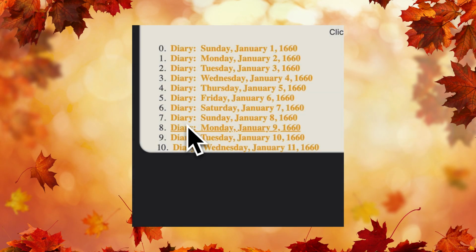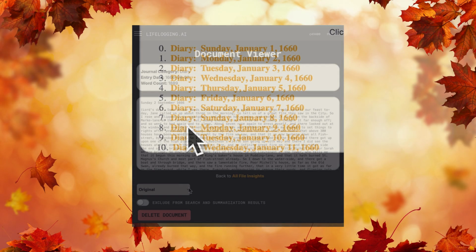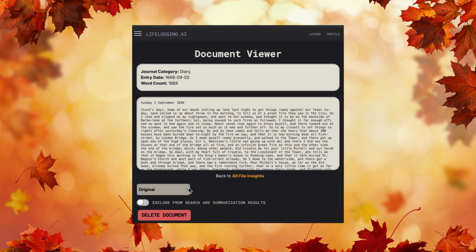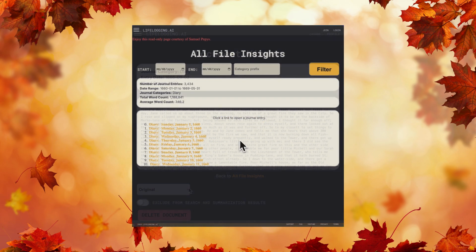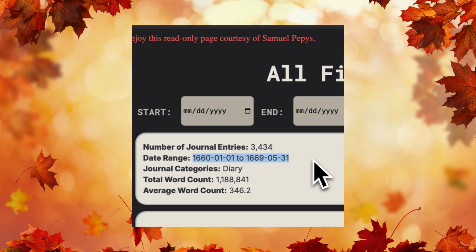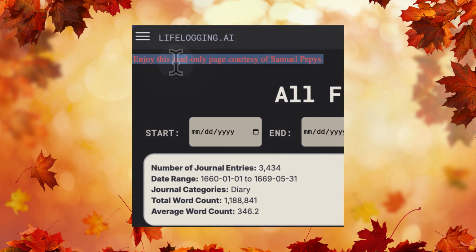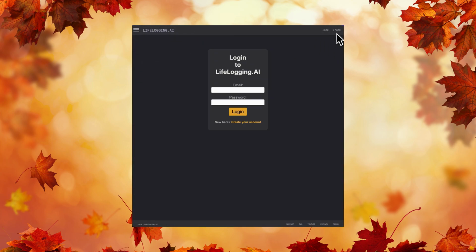The bottom tile lists all the individual entries. They're clickable, and clicking one takes you to the document viewer for that specific entry. This page shows 3,434 diary entries from January 1st, 1660 to May 31st, 1669. The app also calculates the total word count, over 1 million words, with an average of about 346 words per entry. This page is read-only, but you'll be able to load your own content once you create an account and log in.